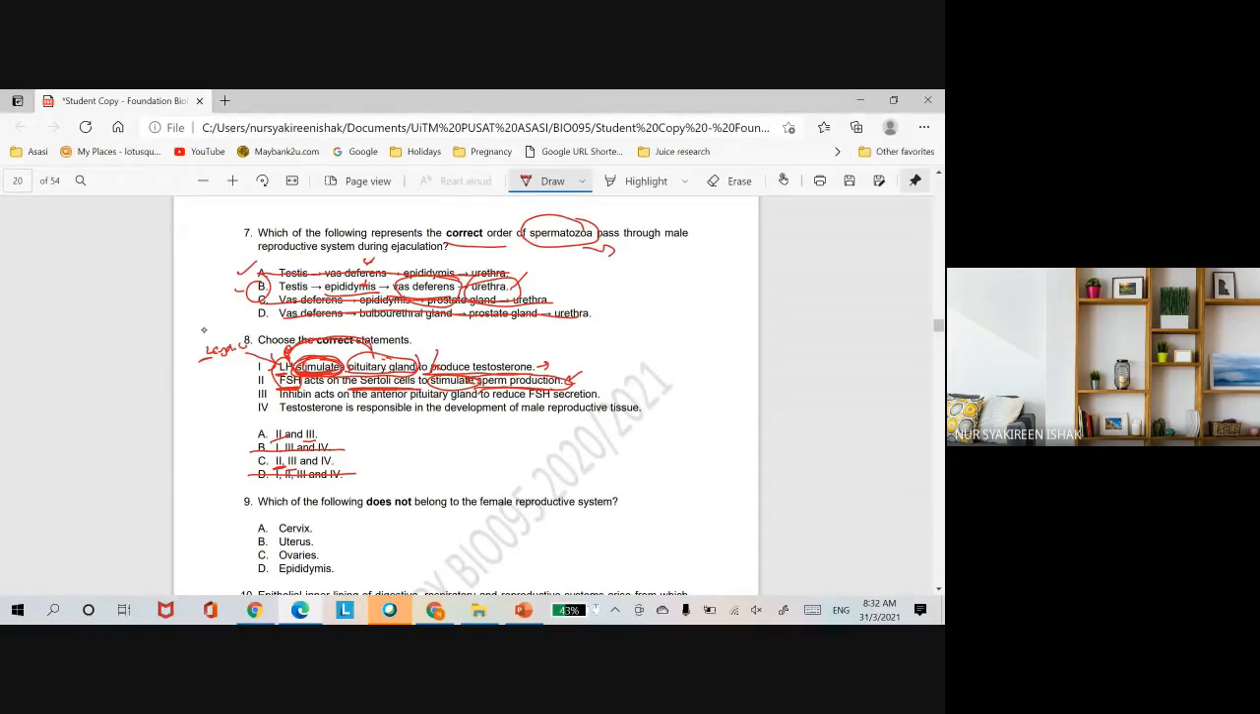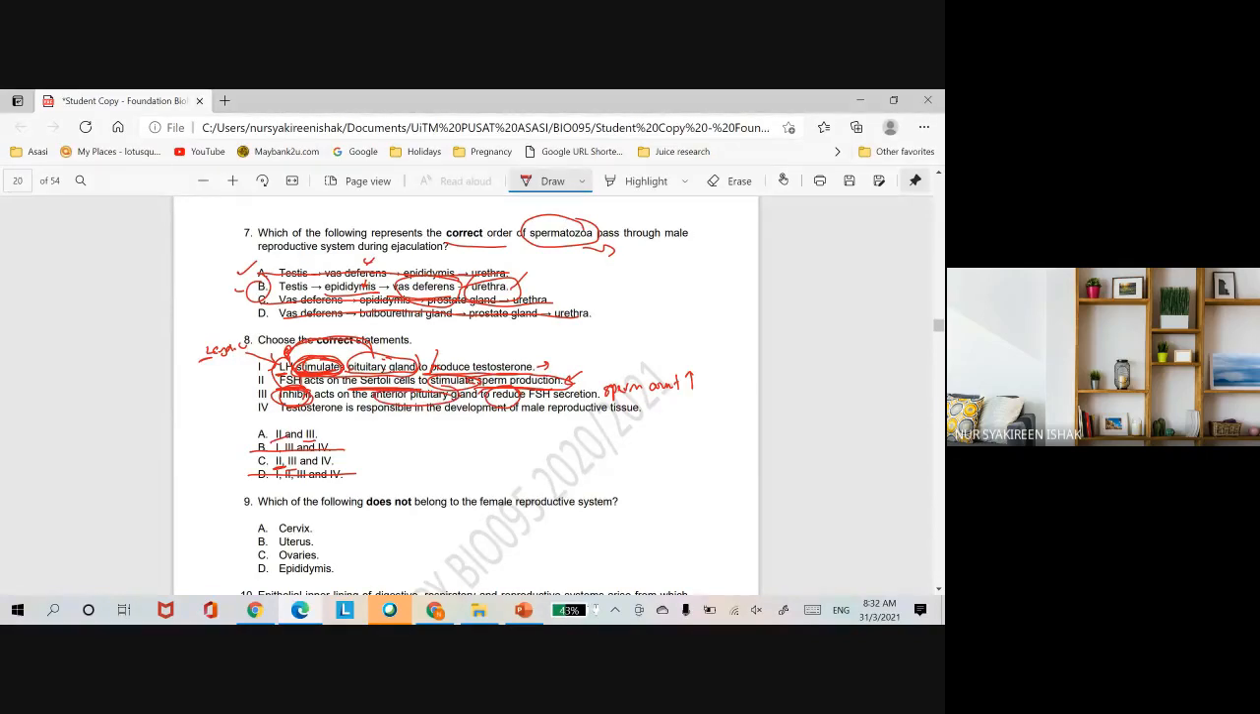So inhibin acts on the anterior pituitary gland to reduce FSH secretion. Inhibin is produced by the Sertoli cell when the sperm count is high. So when there's too much sperm, at one point the sperm production has to stop for a while. In order to stop the sperm production, Sertoli cell will secrete inhibin that will give negative feedback to the anterior pituitary gland.